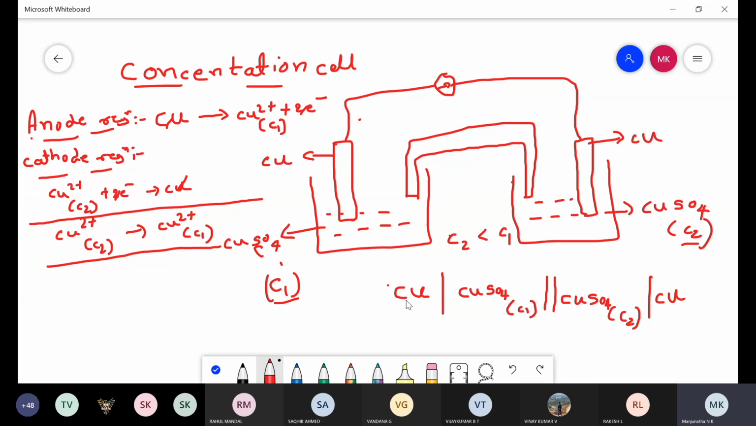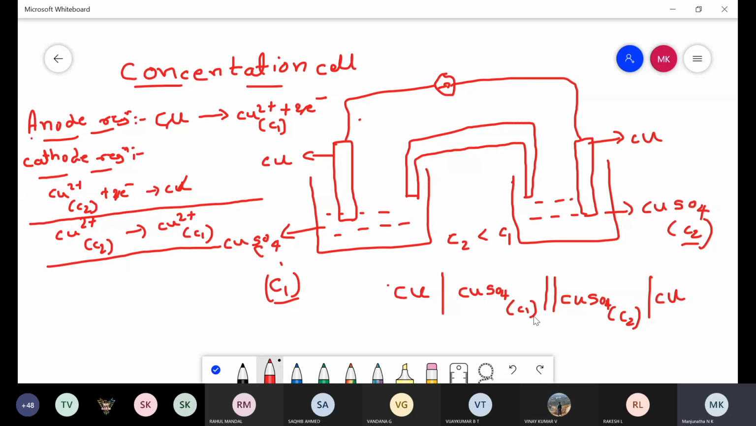First, what do we need to write? Anode electrode, then anode electrolyte with concentration separated by a single vertical line, then salt bridge double vertical line, then cathode electrolyte, then cathode electrode separated by a single vertical line. In this way, we represent the concentration cell. Is it clear? Yes, sir.